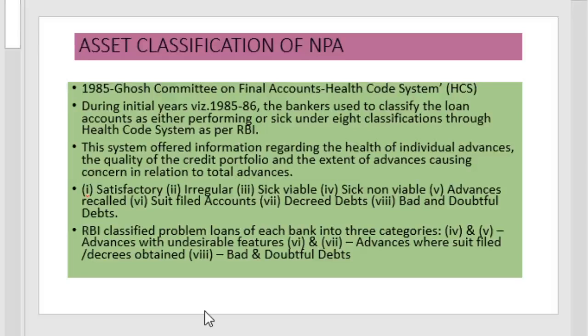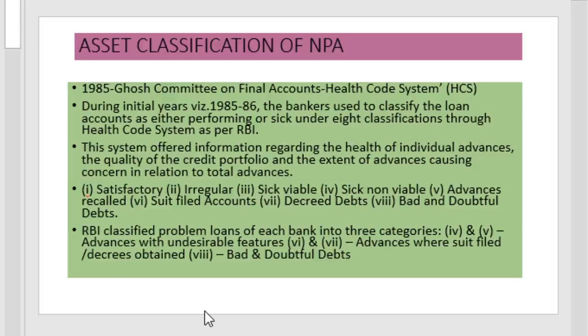That is, these 8 classifications were as follows: satisfactory, irregular, sick viable, sick non-viable, advances recalled, suit filed account, decreed debt, bad and doubtful debt. These are the 8 classifications as per the Ghosh Committee on the health code system.